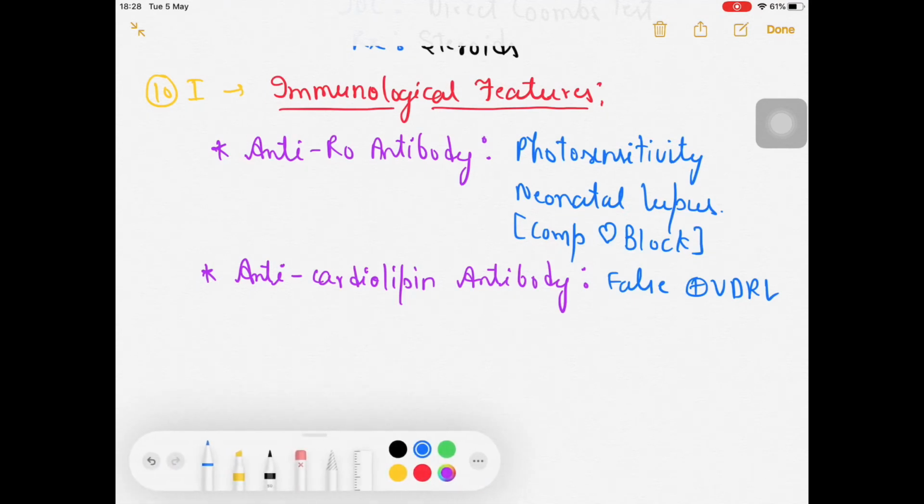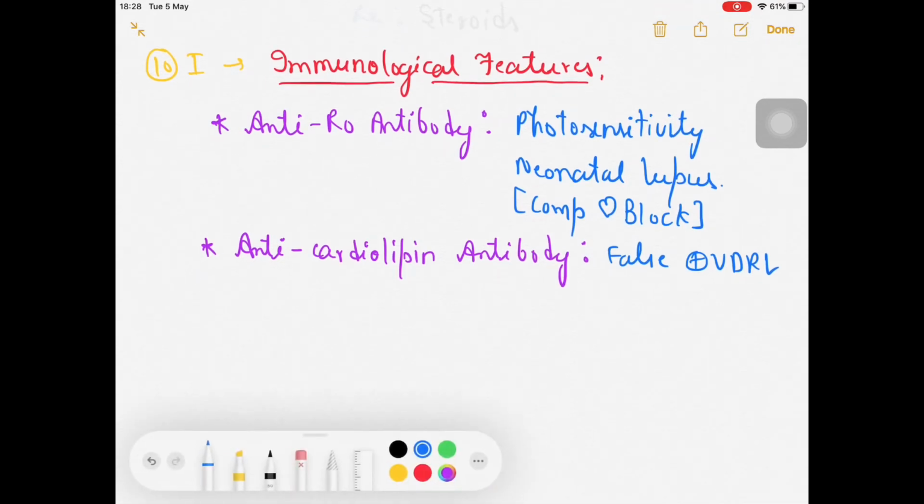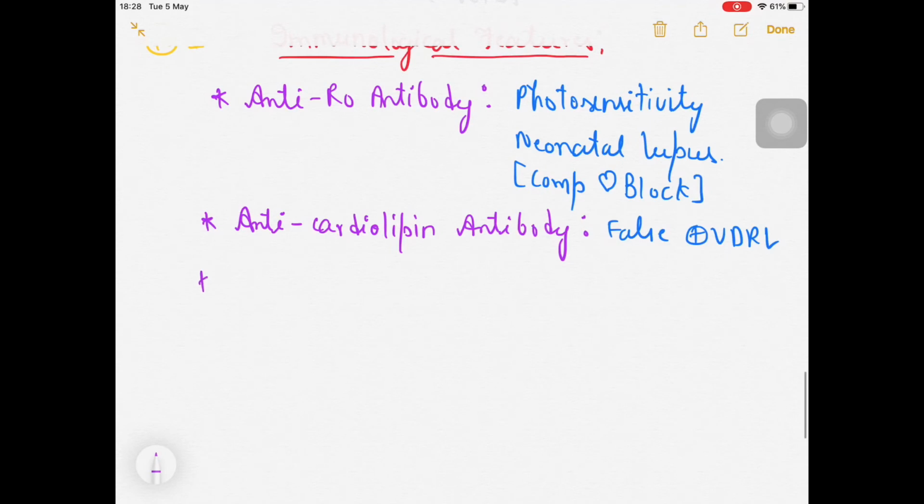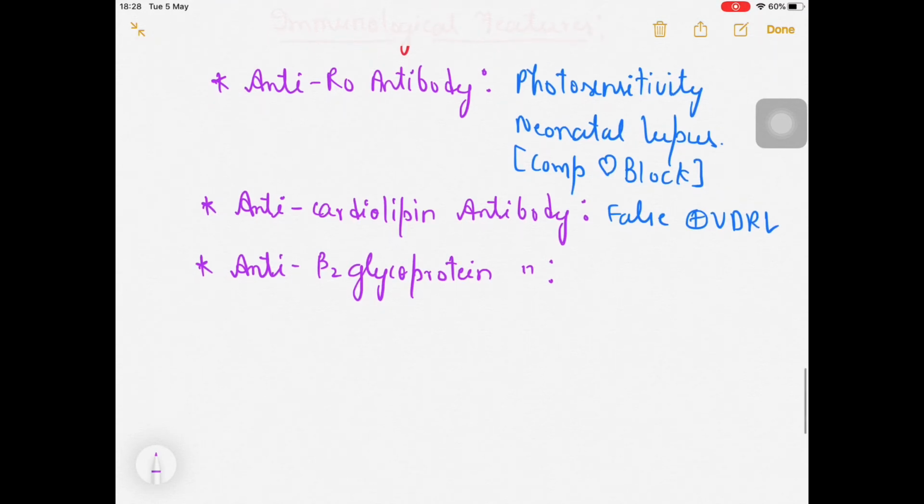Third one is the anti-beta-2 glycoprotein antibody, and this one is for recurrent abortions. Recurrent abortions can be there.